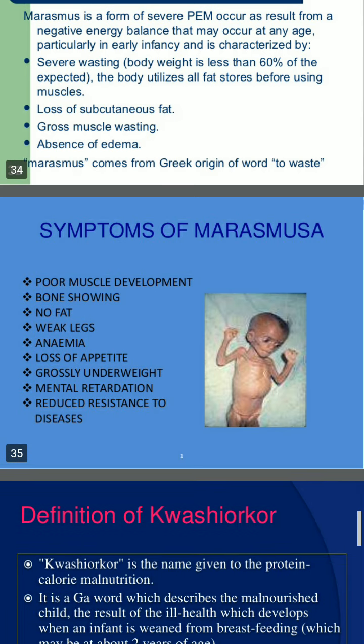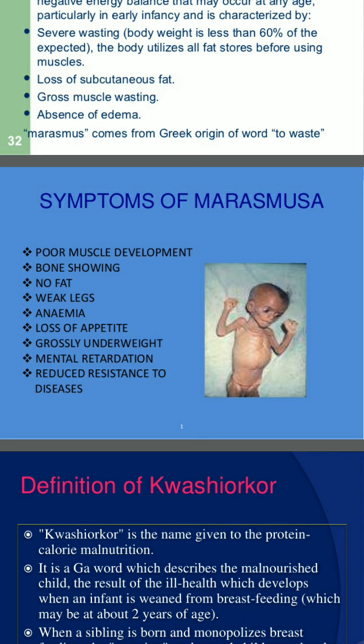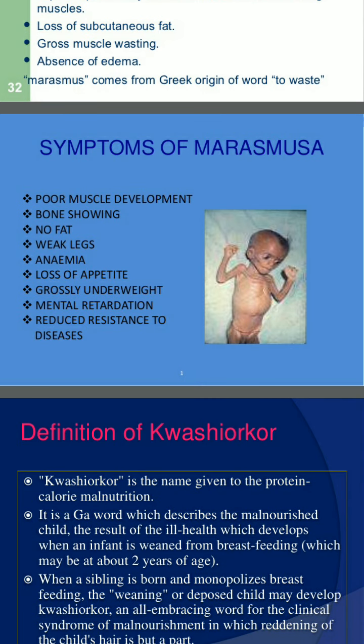So, the symptoms of marasmus: poor muscle development, they will not have muscles. Bones showing, when we look at them we can count their bones. No fat, fat will be very little. Weak legs, their limbs are very thin. Anemia, the lack of blood, RBC. Loss of appetite, they never feel hungry. And underweight, they will have very little weight. Mental retardation, that means MR. Reduced resistance to disease. So whatever disease comes, a pandemic or any contagious disease, it will easily affect them.